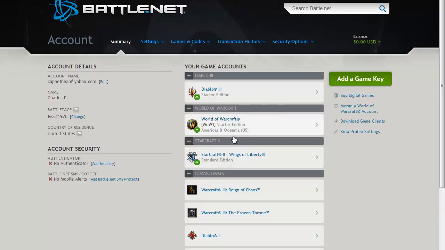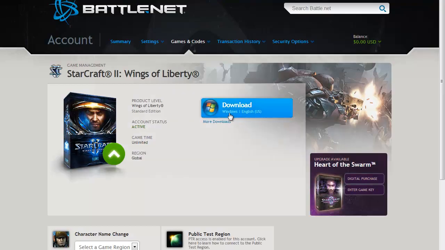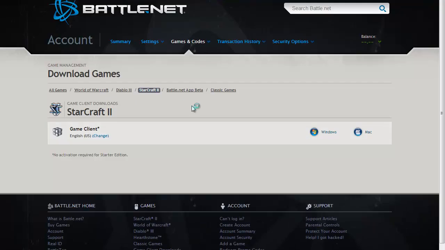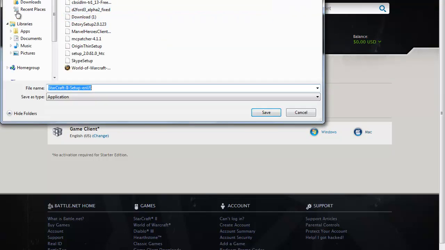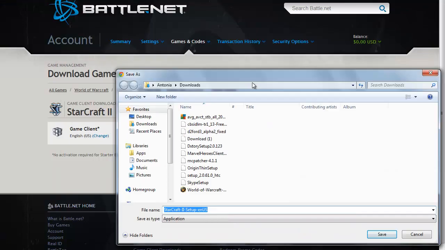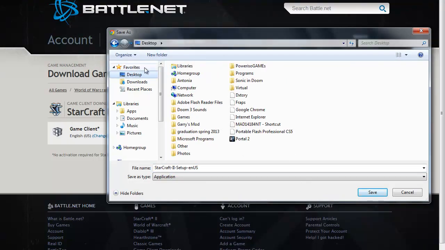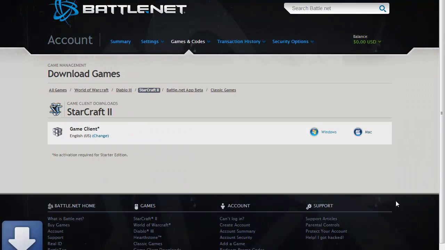And then you have all of these, right? But if you want to install them, for what I'm gonna do, StarCraft 2, go down here, select which one you're using, either Windows or Mac. So click on Windows if you're a Windows user, or click on Mac if you're a Mac user. And if you get this, I recommend saving on your setup. There you go. Then wait until it's done.